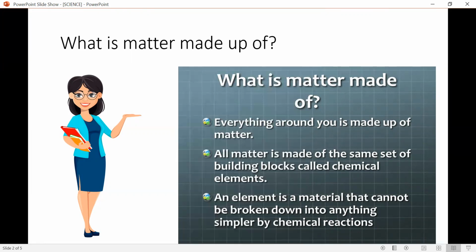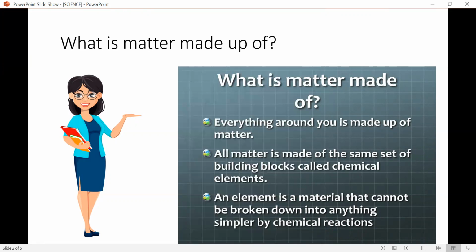An element is a material that cannot be broken down into anything simpler by chemical reactions. Now, hope you have gone to a laboratory or your school's laboratory. Over there, you might have seen some laboratory bottles or glass bottles in which chemical reactions are done.